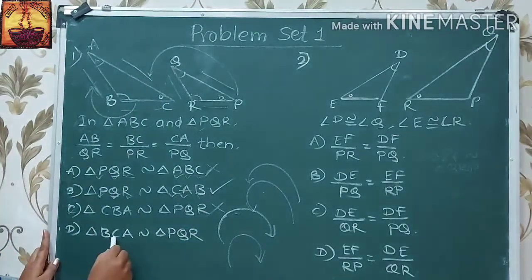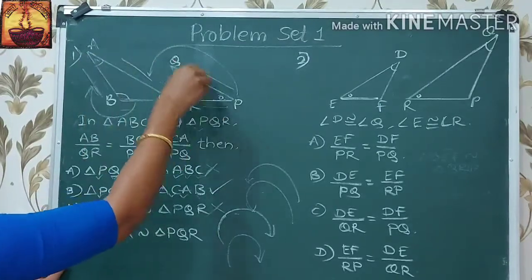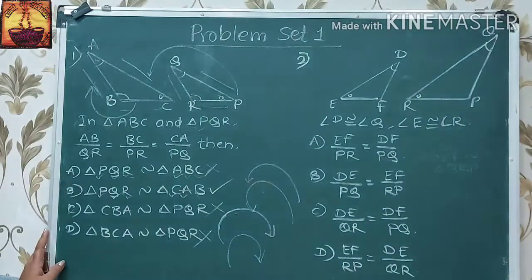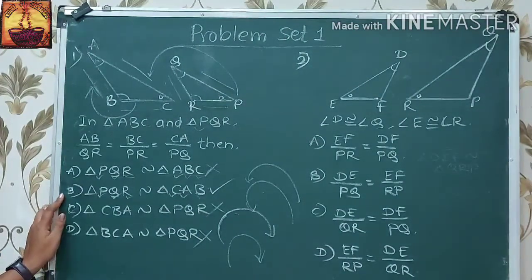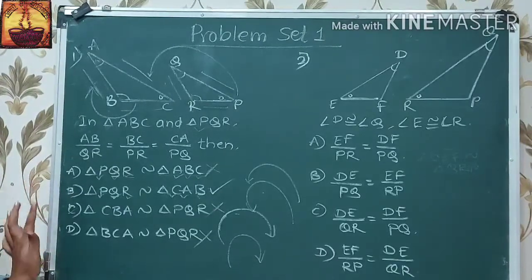And triangle BCA and triangle PQR, it is also a wrong pair. Therefore which one is correct? Here B option is the correct option, or a correct pair of similar triangles.